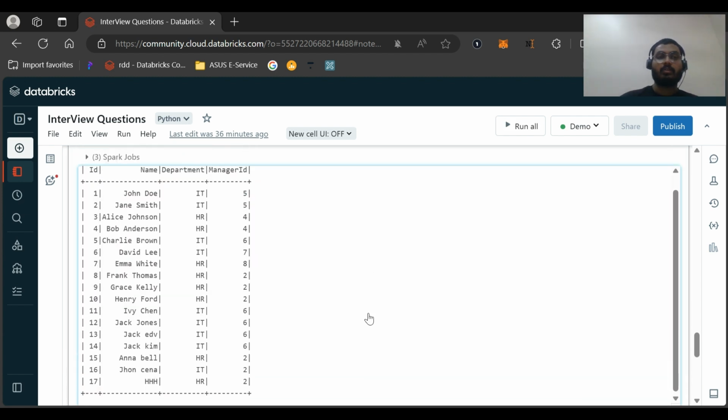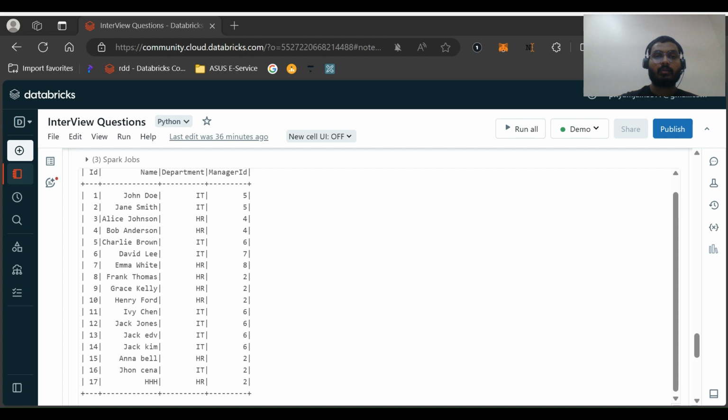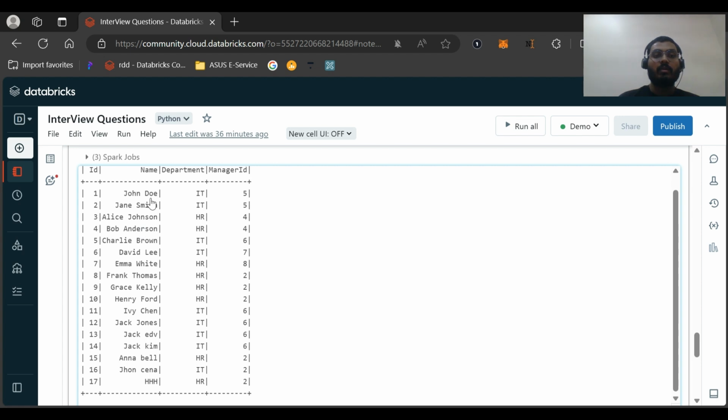As you can see, there are ID, name, department, and manager ID columns. The manager ID column shows which manager the employee reports to.